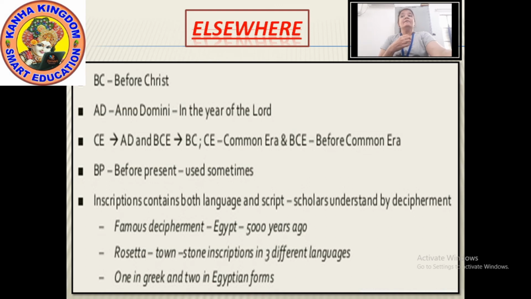Okay. Now the scholars who could read Greek figured out the names of the kings and queens which were written on that, and such things are called cartouches. And then they placed the Greek and Egyptian signs side by side. How? I'll show you in the next picture. Just have a look.